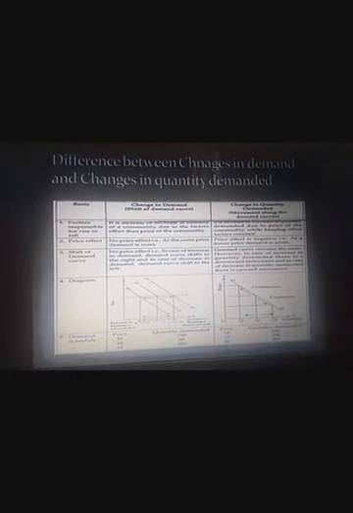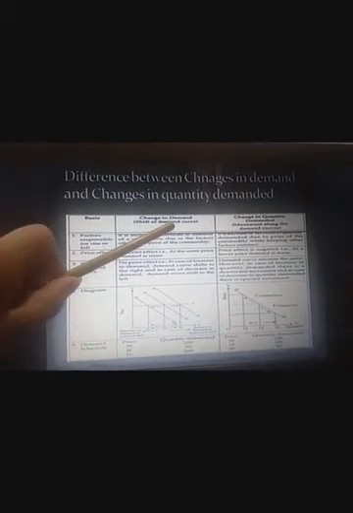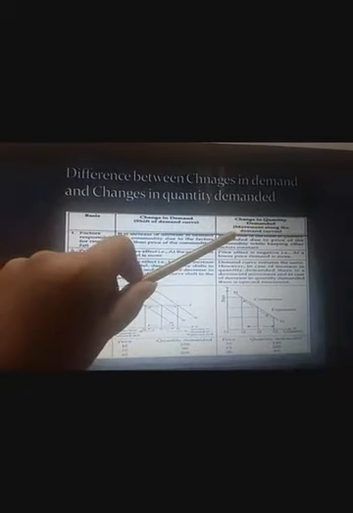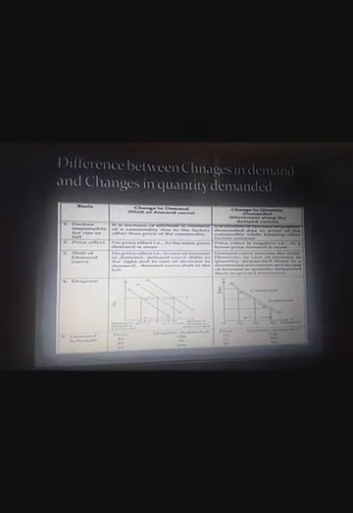Change in demand has an alternative name. It is also known as shift of demand curve, and change in quantity demanded is also known as movement along the same demand curve. In case of change in demand, there is no price effect.